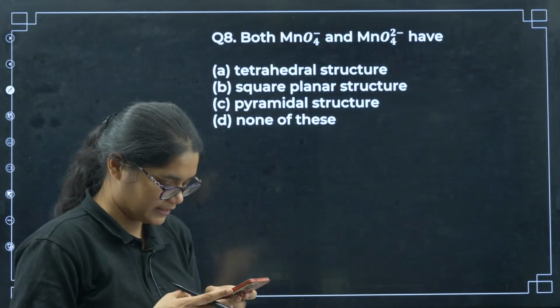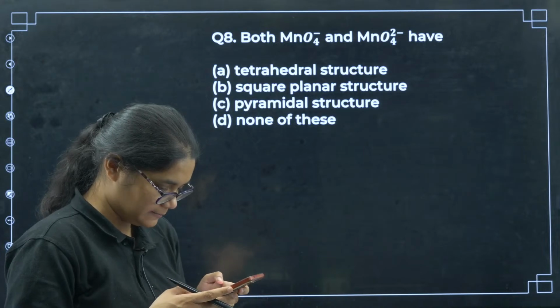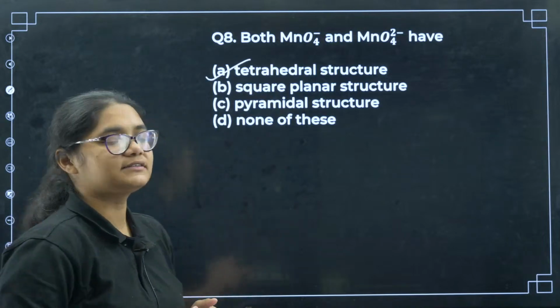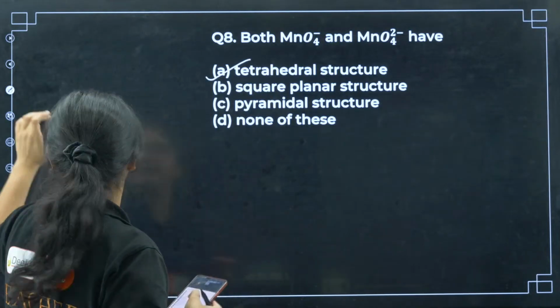Next, both MnO4- and MnO4 2- have which structure? This is a very simple and easy question. Let me see who has answered. 8A, yes, both are correct, that is tetrahedral structures. All of you are correct here.